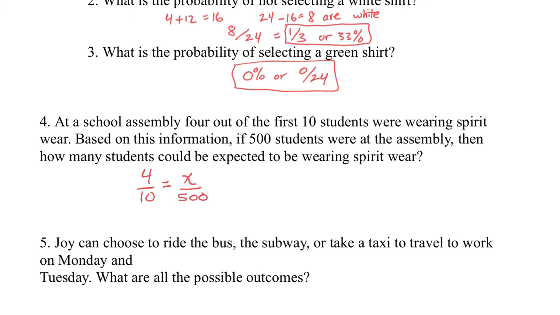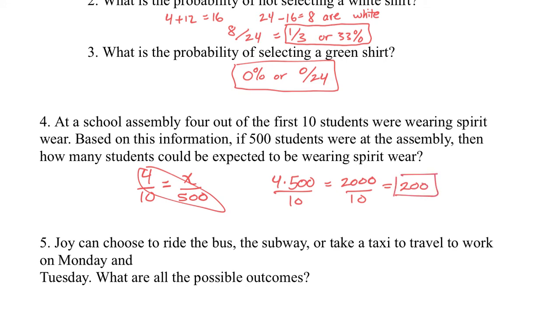Well, to solve this, we would cross multiply 4 times 500 and divide by the other number, 10. So that's 2,000 divided by 10, which is 200.